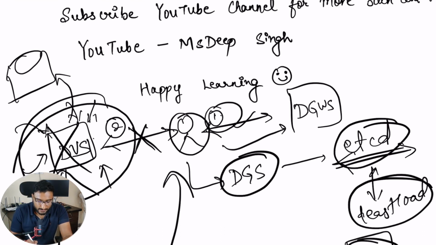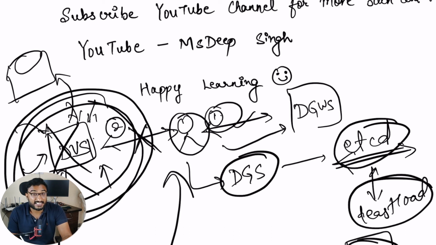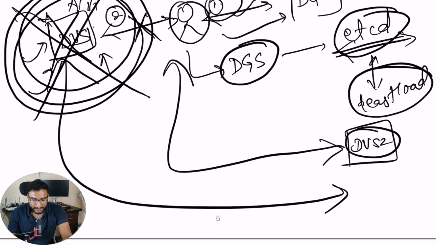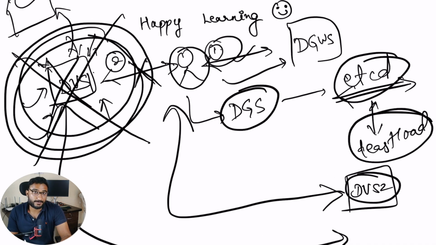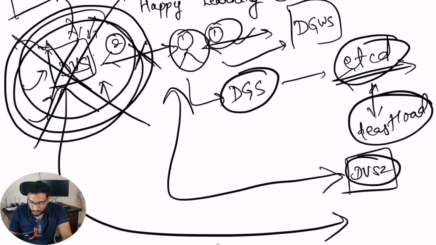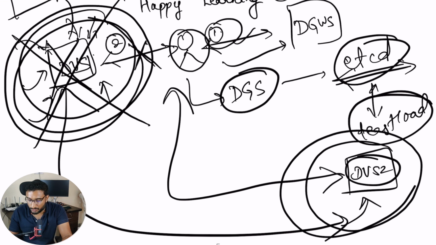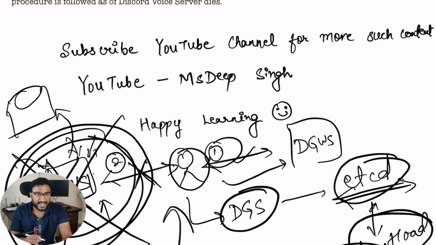All the information can be present on this and can be exchanged between the users. But in case of downtime, if it goes down, we need the data, like let's say who all users are present. So those voice state objects we need to push to the new DVS, the new server figured out by etcd. So in that scenario we have to push this data continuously.